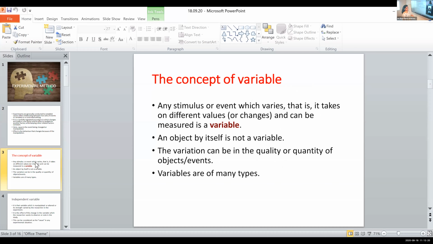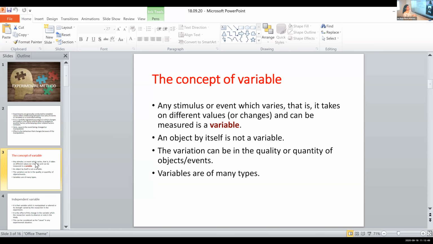Now, before we go on to the method, I told you we have different terms to deal with in this particular method. So first thing is about the concept of variable. What was variable? Yes. Something that keeps on changing. Something that varies or changes and can be measured. You have to add that point also. It has to be open to measurement. Then only we can call it a variable.